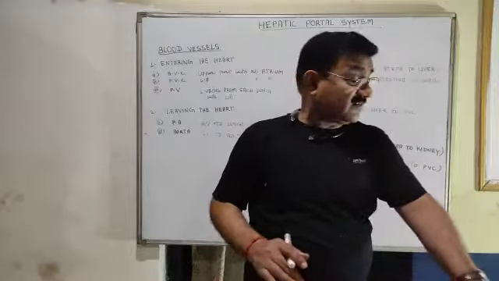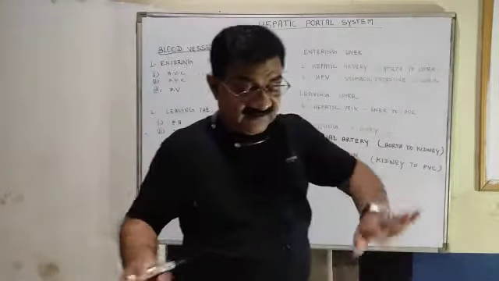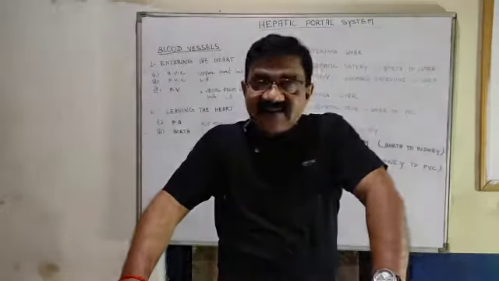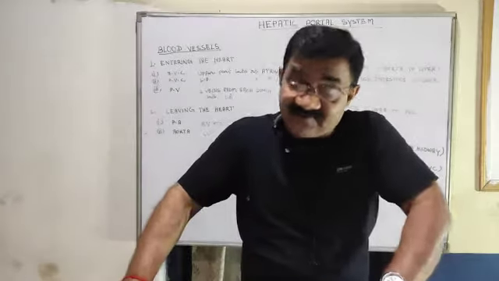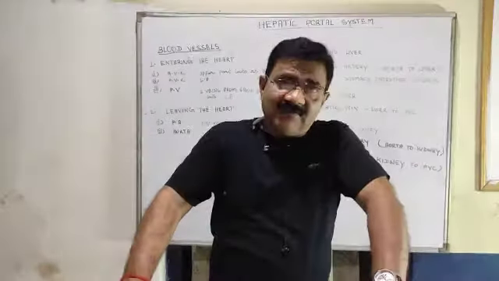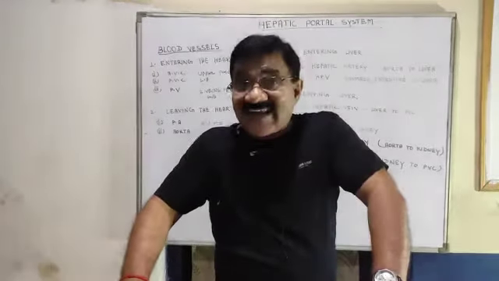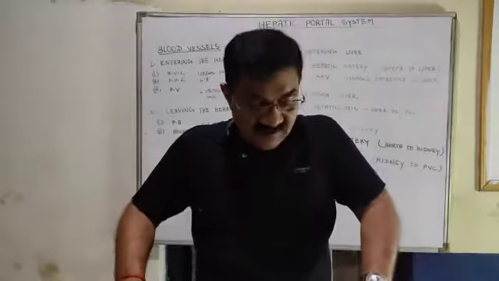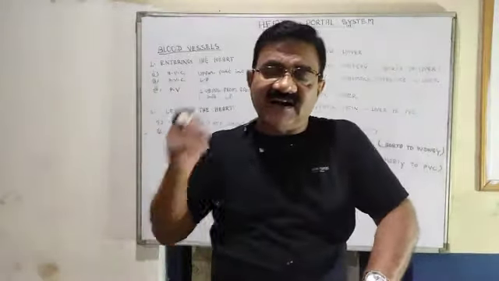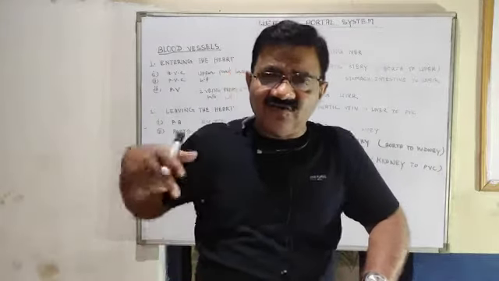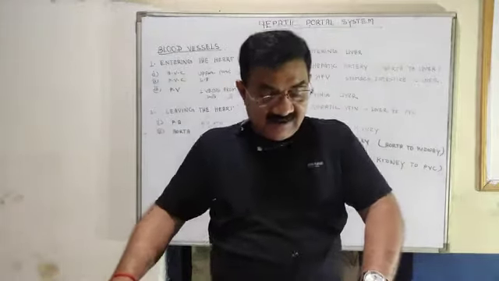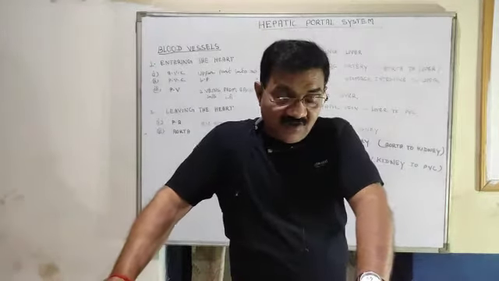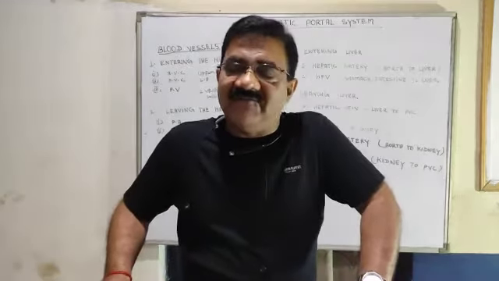Here we have to discuss the hepatic portal system. The veins starting from the stomach and intestine, I am talking about the veins, do not directly convey the blood to the posterior vena cava. Instead, they first enter the liver, first go to the liver, and these blood vessels combine to form the hepatic portal vein.